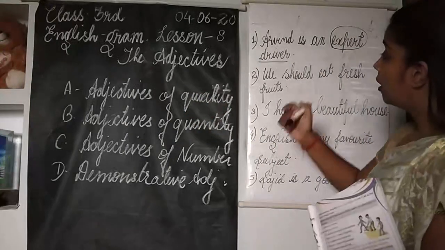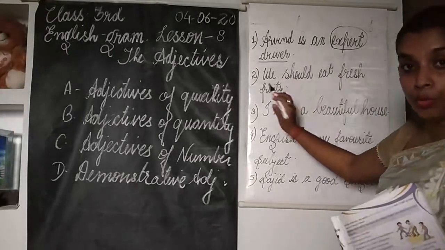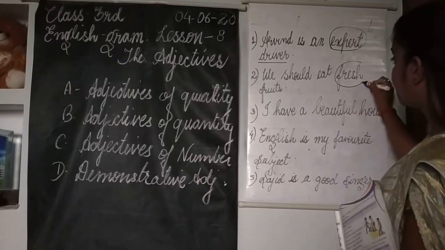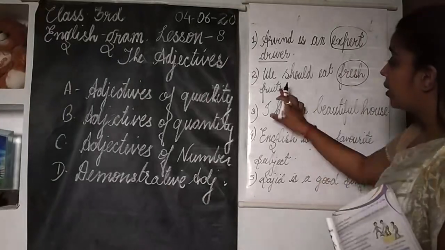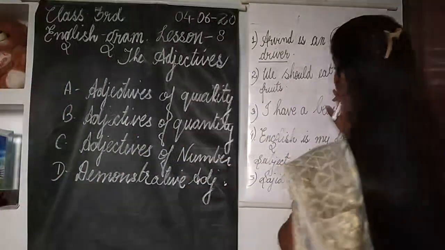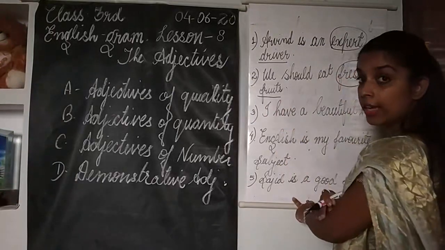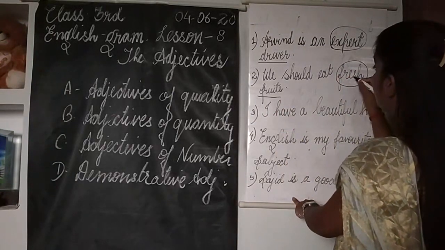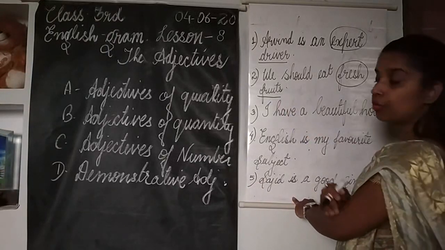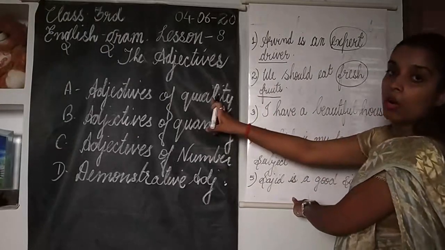Now let's see the next sentence: we should eat fresh fruits. The word fresh is telling us something about fruits, which is the noun here. So the word fresh is telling about the quality of fruits. What kind of fruits? Fresh fruits. So the word fresh here is an adjective of quality.